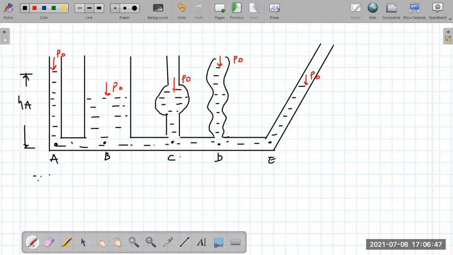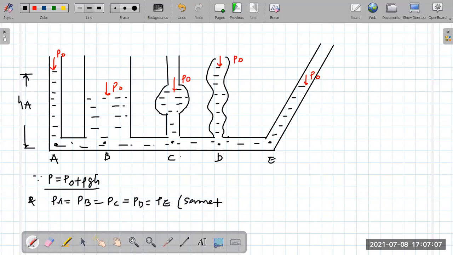We know that P is equal to P naught plus rho g h, and we also know that pressure at A is equal to pressure at B is equal to pressure at C, that should be equal to pressure at D must be equal to pressure at E. Why? Because they're at the same horizontal level. Do you agree with that? They're at the same horizontal level, right or not?